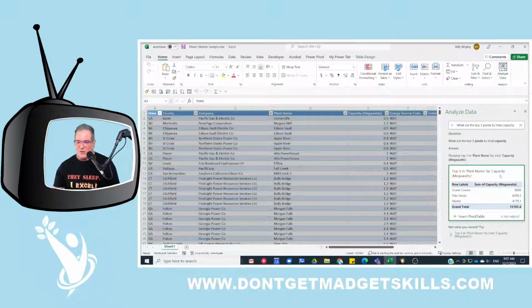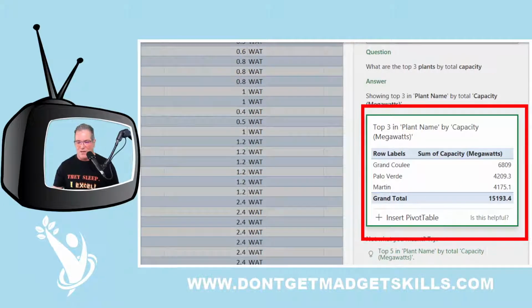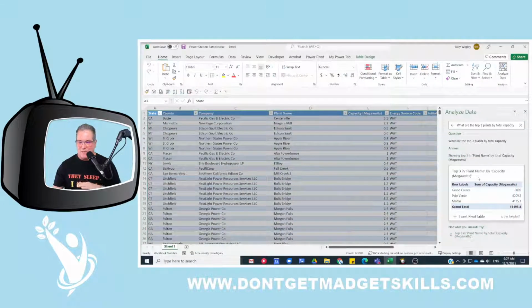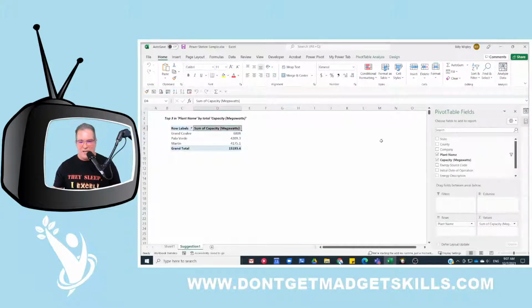So here we go. So now I see that these are the 3 plants. And I go, okay, you know what? I like that. I like that. So let me go with this solution for now. So I'm going to click Insert the Pivot Table. And here we have our pivot table already set up for us. Nice.